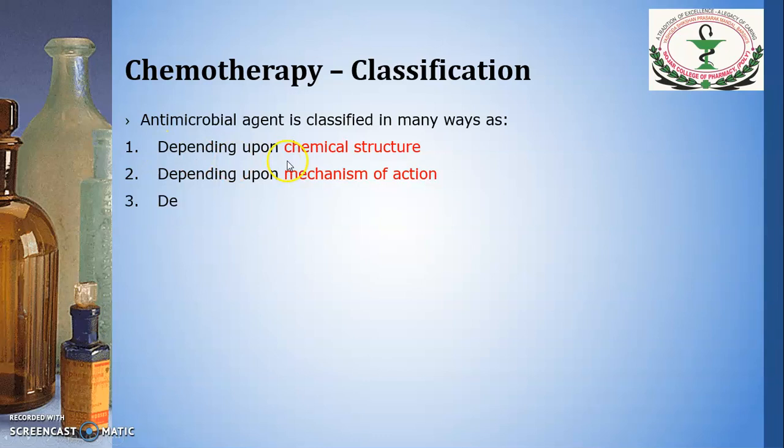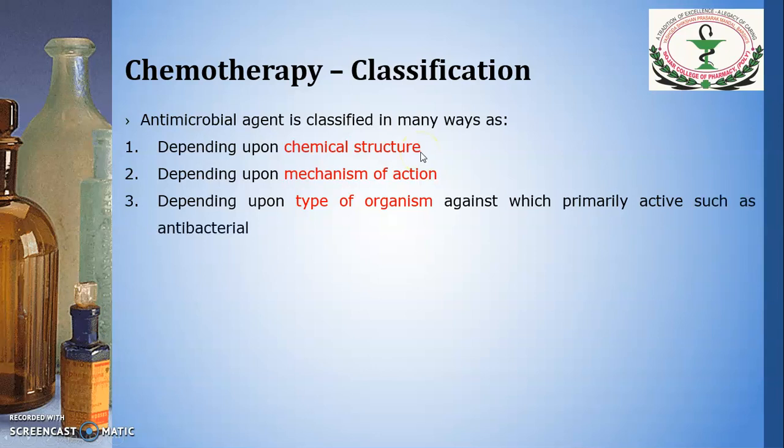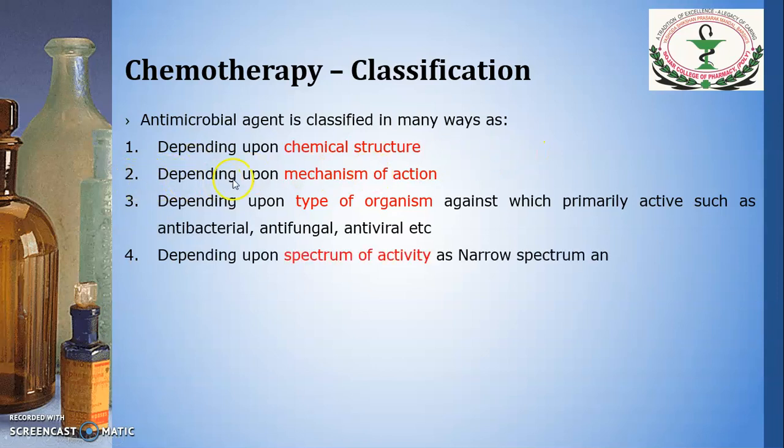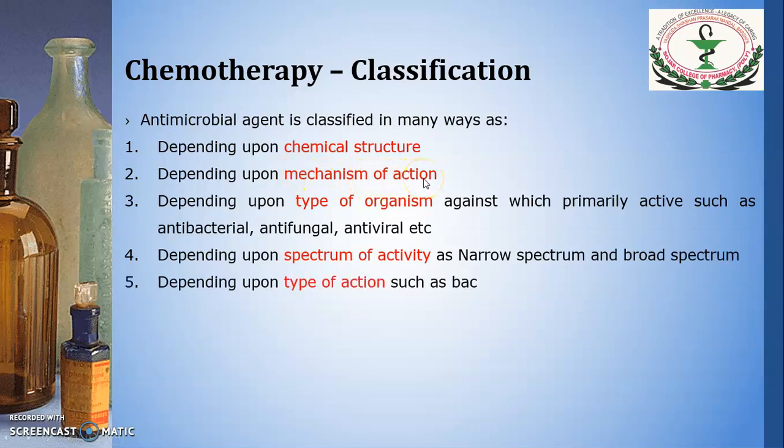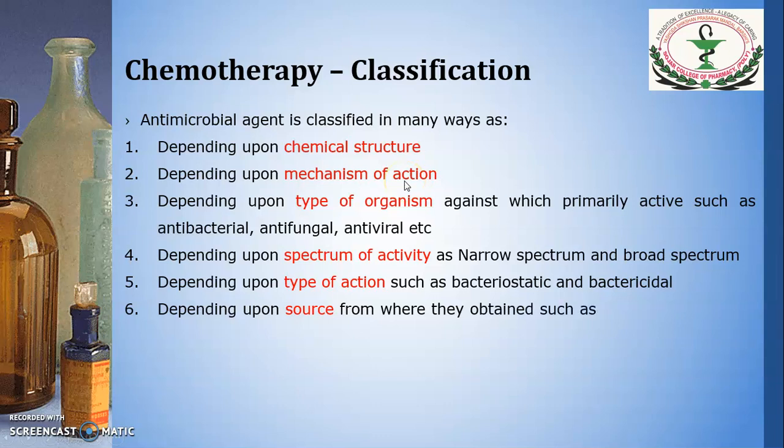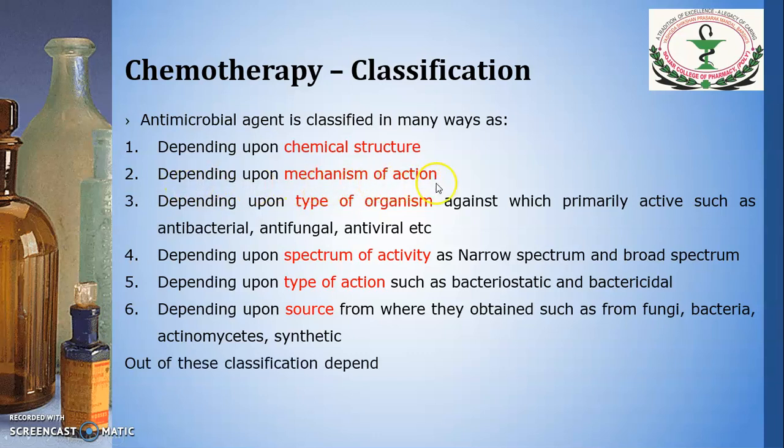They are classified depending upon chemical structure, such as 4-aminoquinolines, 8-aminoquinolines, sulfonamides, fluoroquinolones, etc. Then depending upon the mechanism of action, they act on the cell wall, cell membrane, protein synthesis, mRNA, and also by competing with the active substrate. So these are depending upon the mechanism of action.